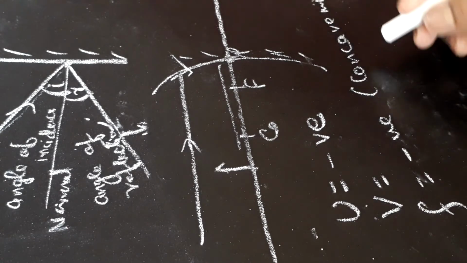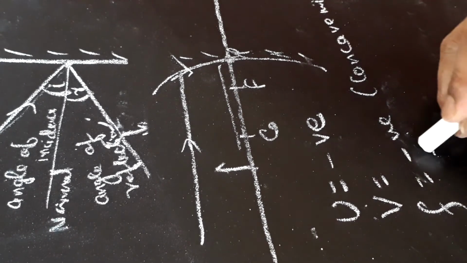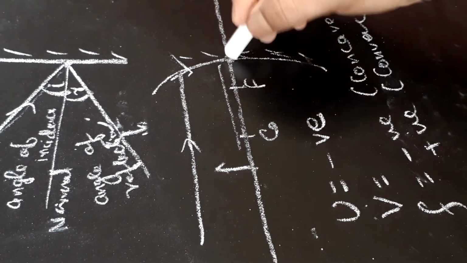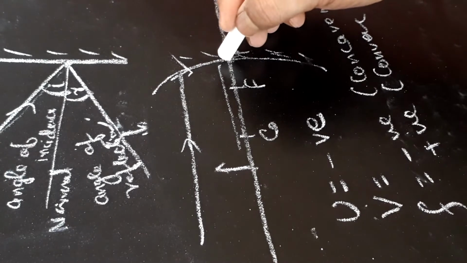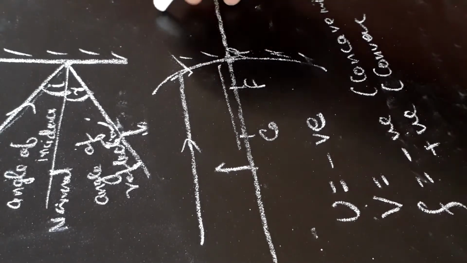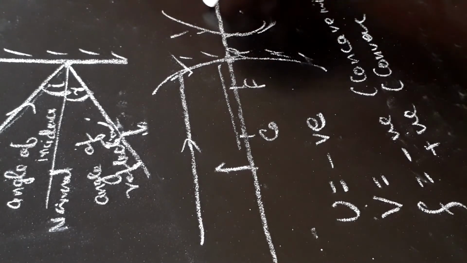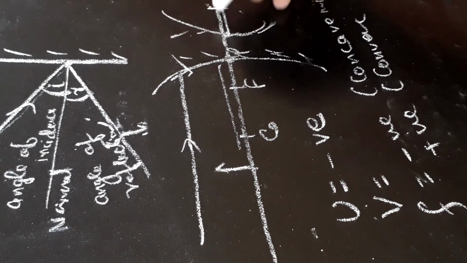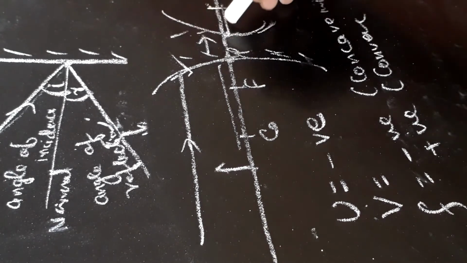Concave mirror focal length is always negative but positive in case of convex mirror, because that lies behind the mirror. Suppose we have this convex mirror and focus is here, we will measure from here. Light is coming from this direction, so we put the scale in the same direction.